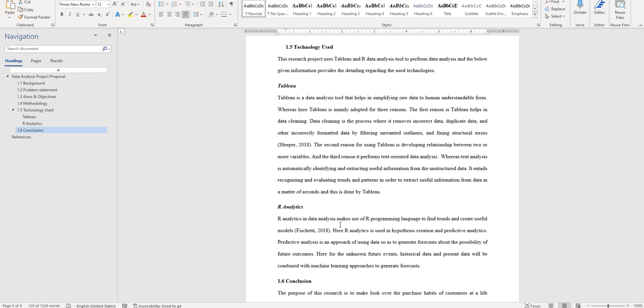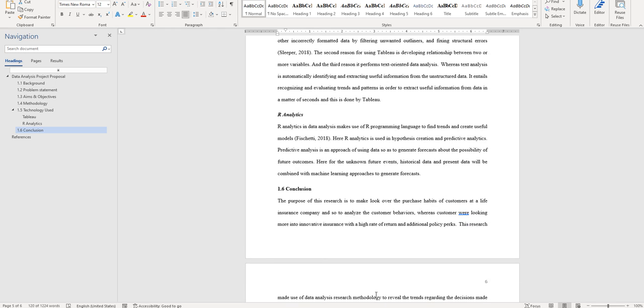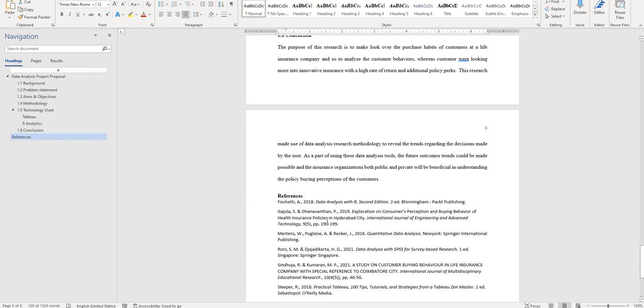My recommendation is that you write about Tableau and R analytics, and compare what they are, how effective they are, how strong they are in generating results, and how easy they are to use. So, based on some factors, you can compare both technologies. Introduce the technology, discuss its strengths, and discuss the challenges it might experience, for both technologies. And finally, you conclude whatever you have done: what is the purpose of the research proposal, what kind of work you are going to do, what kind of predictions you are going to make, and how you decided to use the technologies mentioned above. By that, your research will be done.